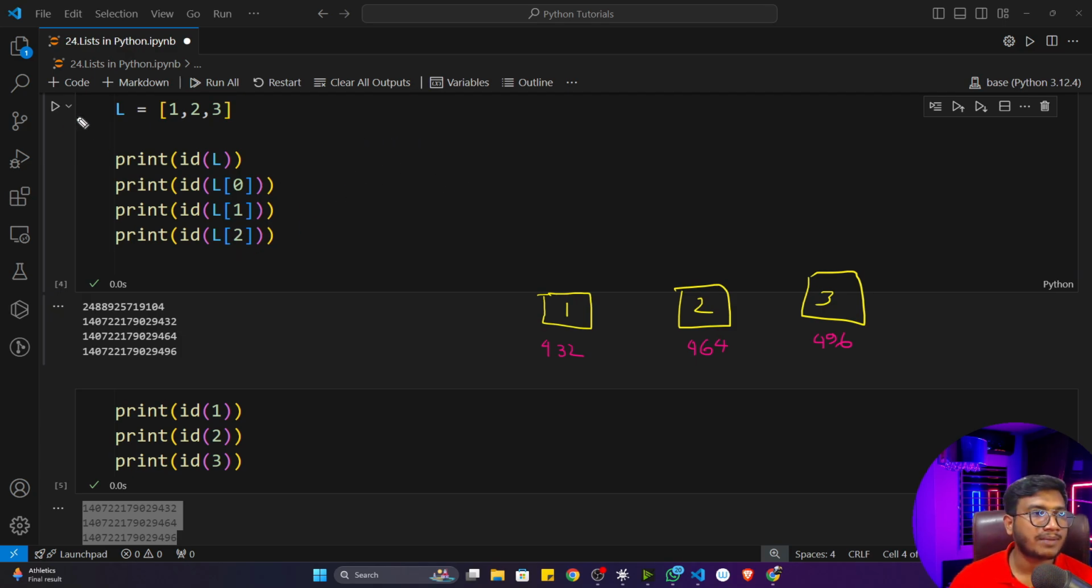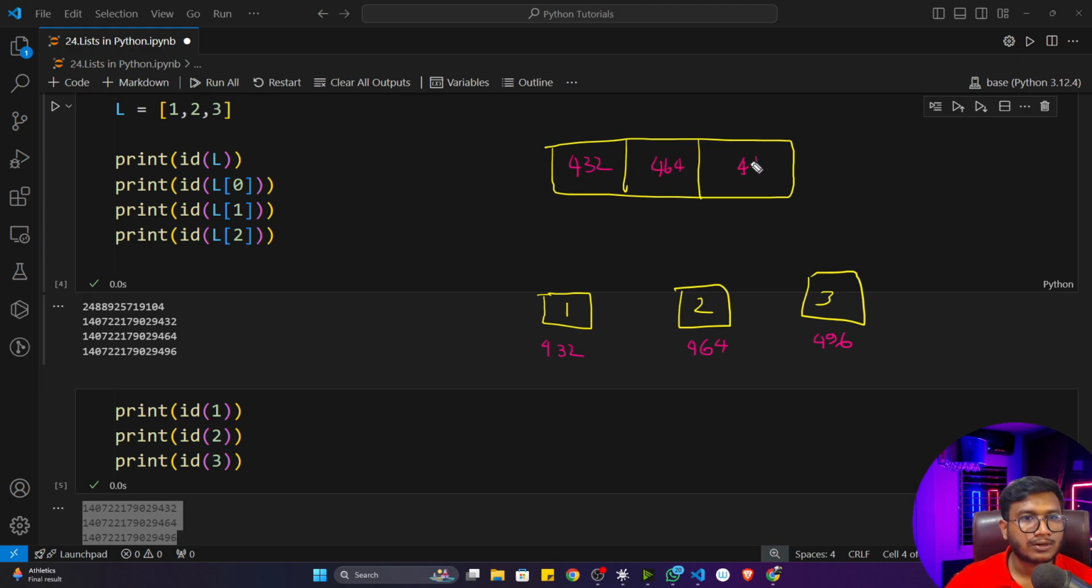Fine. Then what will happen? It will create a memory block, the size of your array, which you can see is 3. So 1, 2, and 3. And inside this block, it will store these addresses, that means 432, 464 and 496. Fine. And this is my entire array. The address of this entire array is this number, 104.